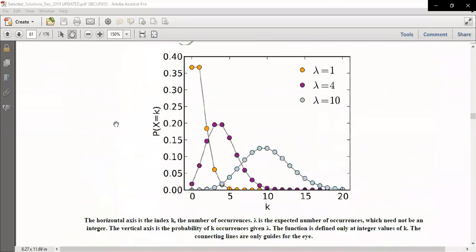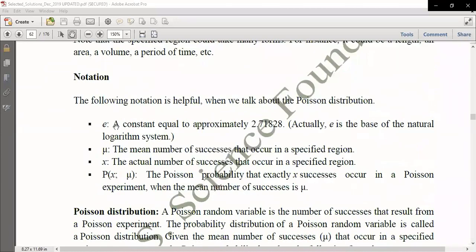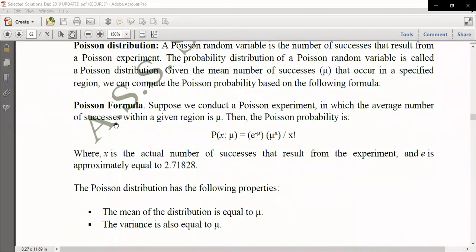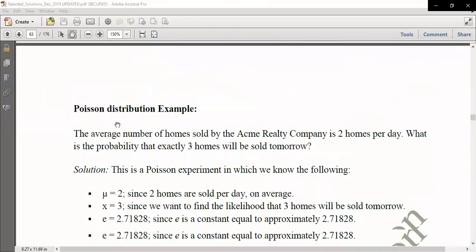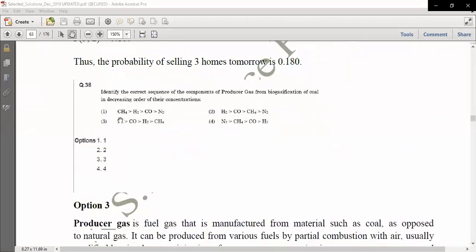Here all the things have been given about the Poisson distribution, if somebody wants to read additional material. Yeah, it's a good question.